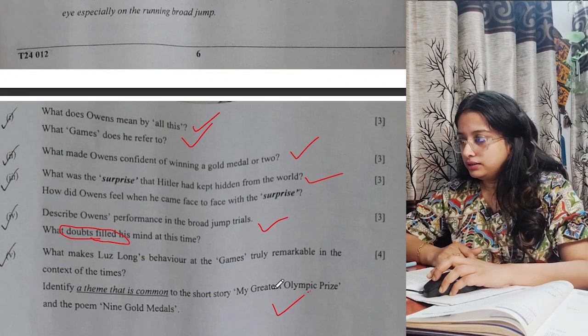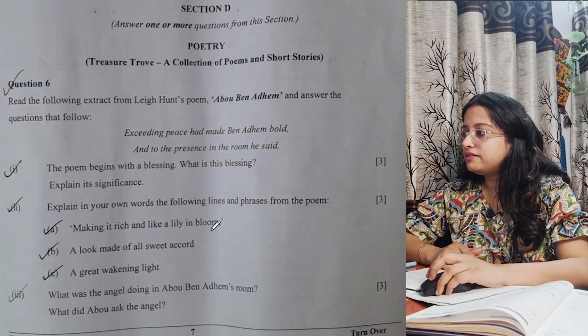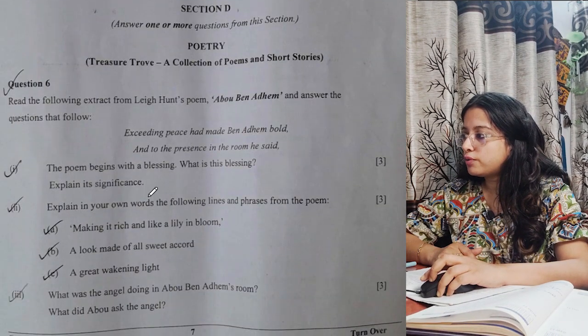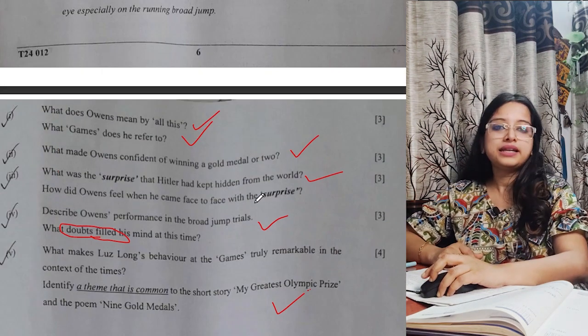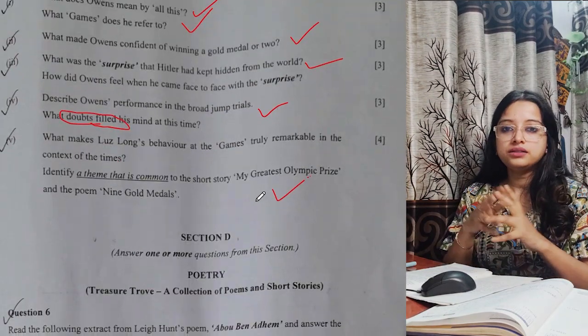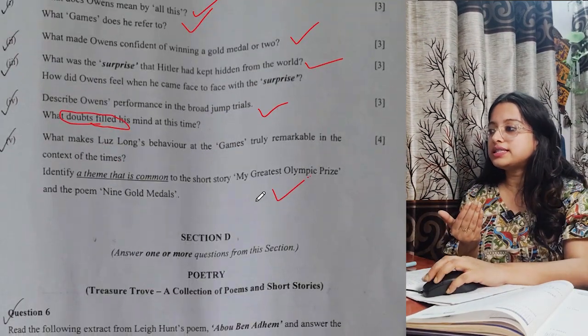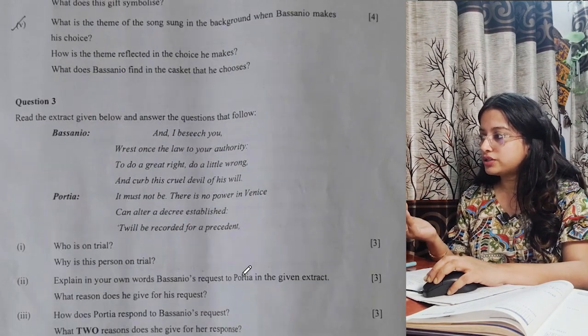I'll just move into section D. See, this is a very short one. I will just finish off with it if possible. Alright, let it be. We will discuss this in the next class. We will do the full of section D, and also the section B part where we have Bassanio, these 2 questions, right?